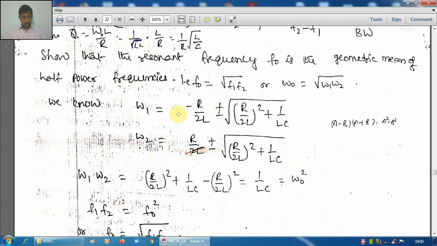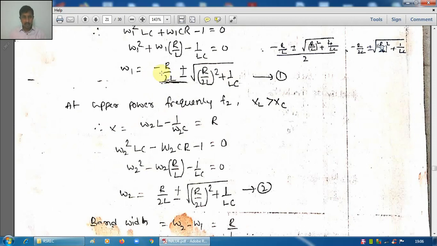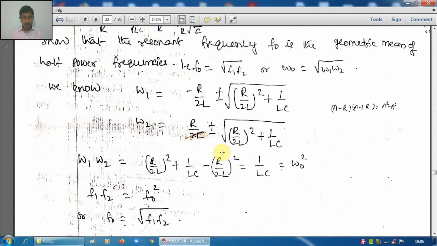Next, there is one more relationship we can obtain. This is also useful for problems. That is nothing but the product of omega 1 and omega 2. Just now I derived omega 1 is this, omega 2 is this. If you multiply these two, omega 1 and omega 2, we will be getting this.